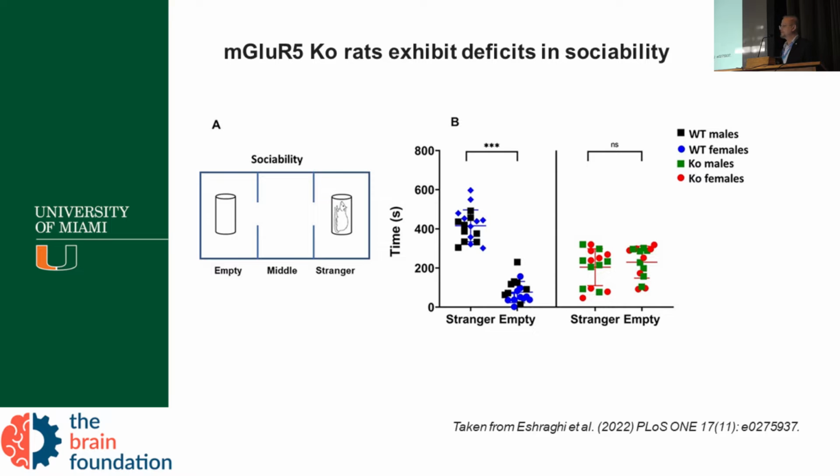So now we're going to show you a little bit of some of the work we have done, and the work that is in progress. We published that recently. mGluR5 knockout rats exhibit a deficit in sociability. As you can see, the white rat, which doesn't have this type of behavior, spends more time with another rat that is already there in the three-chamber experiment. But with a knockout rat, the time spent is similar between the stranger and the empty cage.